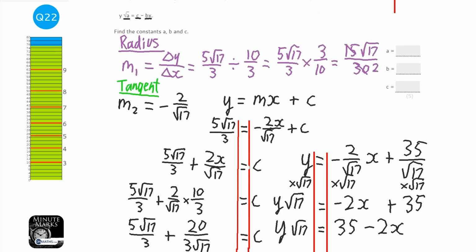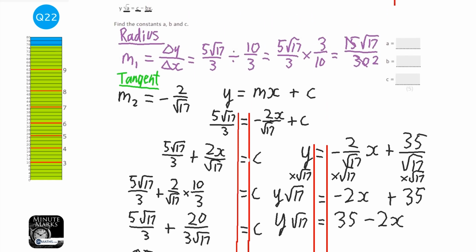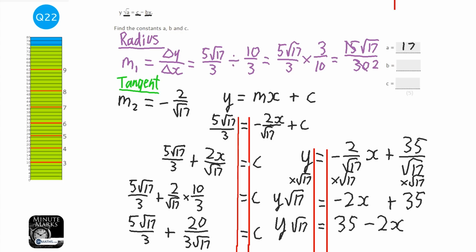So looking back at the question, a will be what's in the root, which would be 17. c will be the number on its own, which is 35. And b will be the coefficient of the x. Now technically, because it's got a minus in there, b is 2. In the exam, I can imagine that if you wrote minus 2, it depends really. I mean, technically b should be positive 2 because of the minus in this bit here. But if you've got this far, I think it would be harsh to take away marks for that.